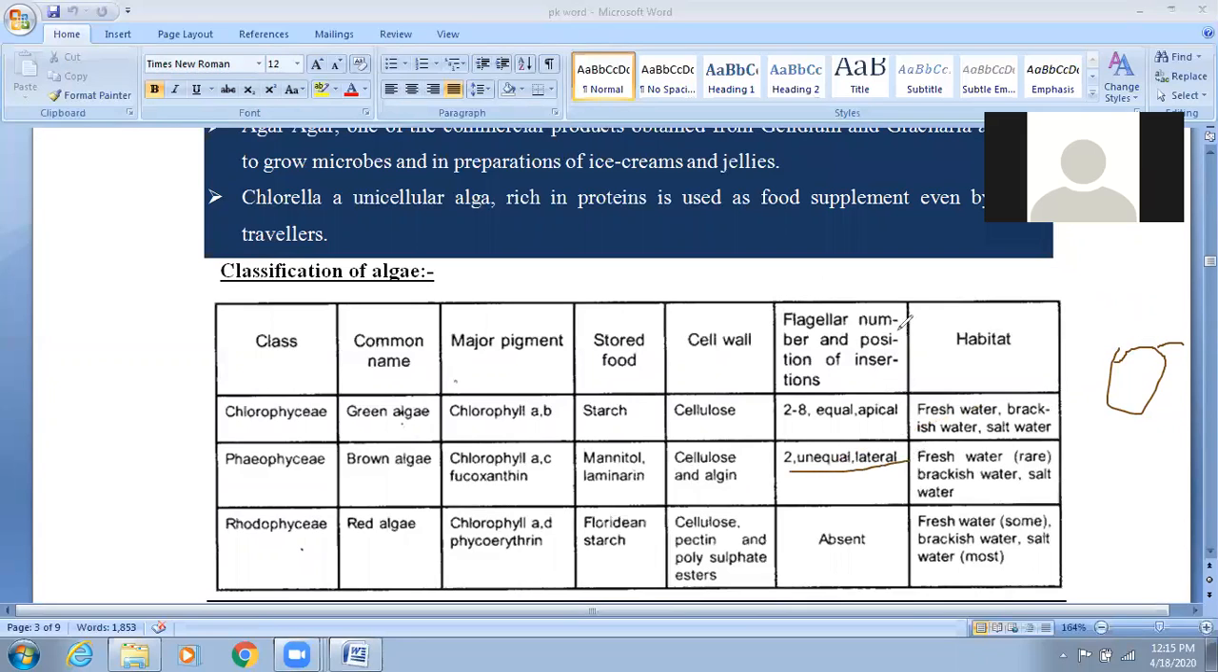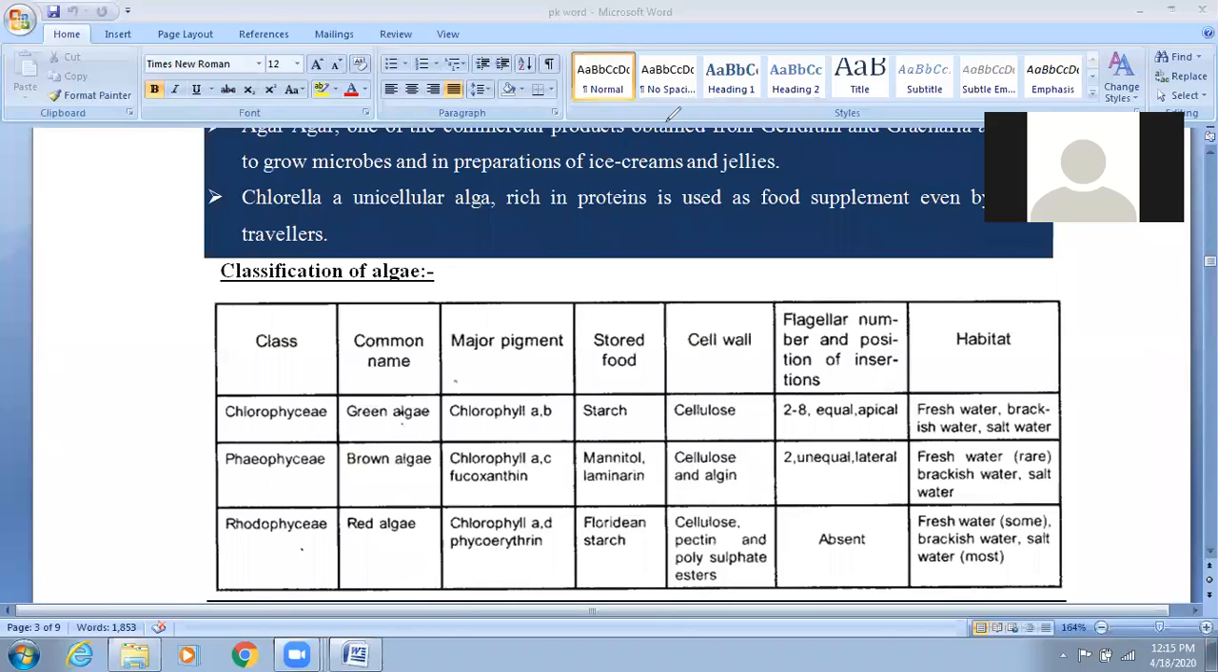And as already told, freshwater habitat is very rare in brown algae. Most of them are found in brackish water or marine salt water. So this was the detail about Phaeophyceae.